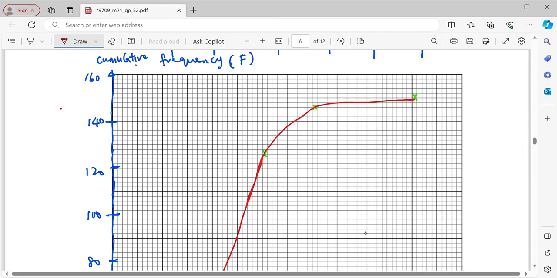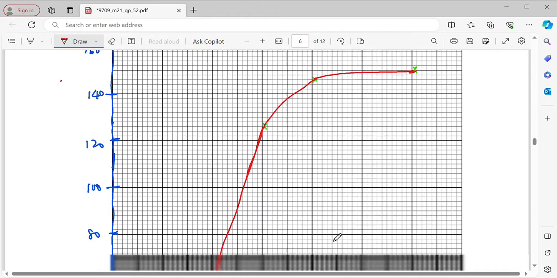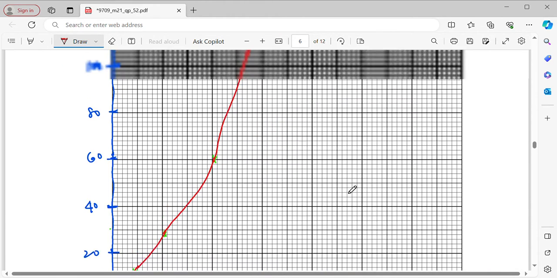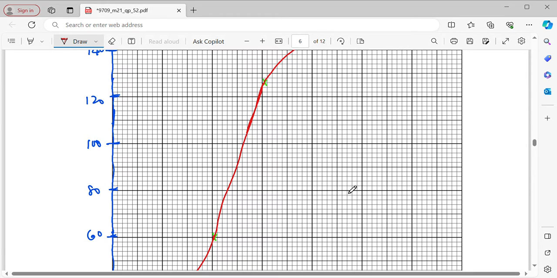Okay, my graph is not very smooth. Right, so this is our cumulative frequency curve.